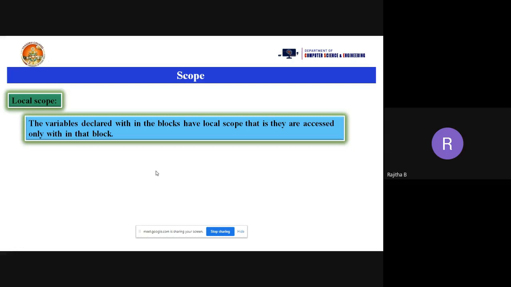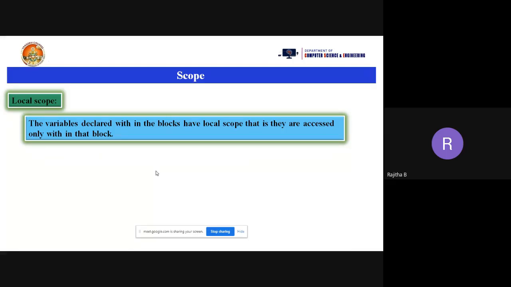When we take open flower braces and close flower braces, that is called a block. So what is the local scope here? The variables declared within the blocks have local scope, that is, they are accessed only within that block.